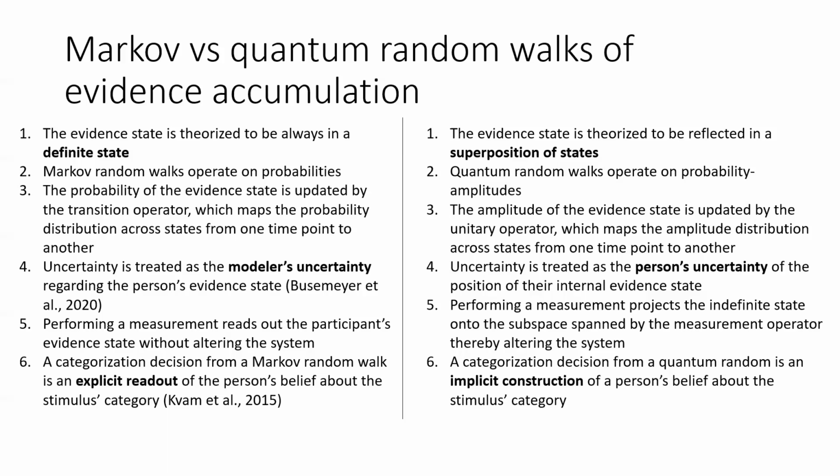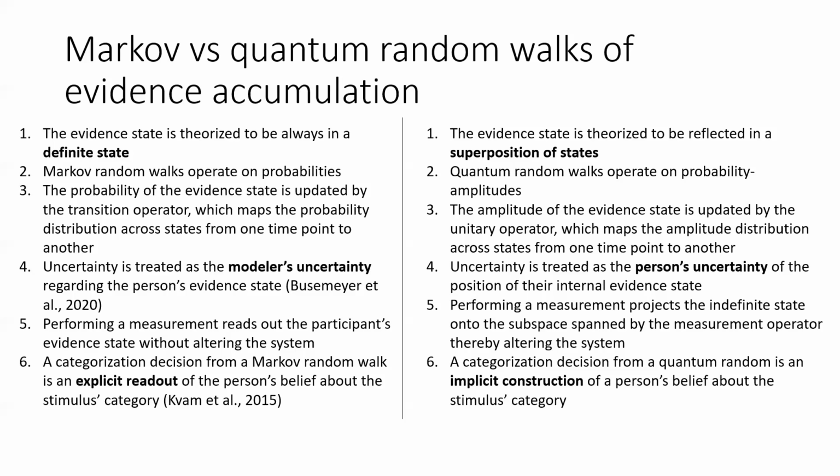Therefore, in this context, a categorization decision from a Markov random walk is an explicit readout of a person's belief about the stimulus's category. In a quantum random walk, the evidence state can be spread out over a superposition of states. And instead of operating on probabilities, a quantum walk operates on probability amplitudes. The amplitude of the evidence state is updated by the unitary operator, which maps the amplitude distribution across states from one time point to another.